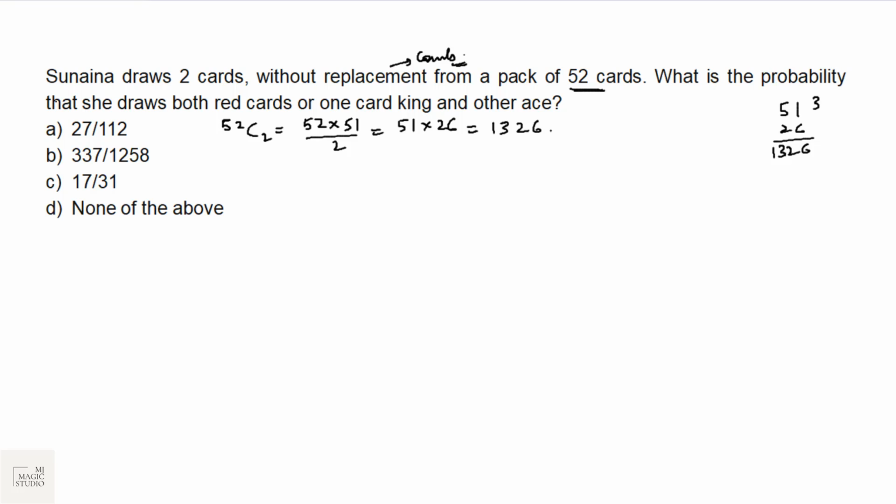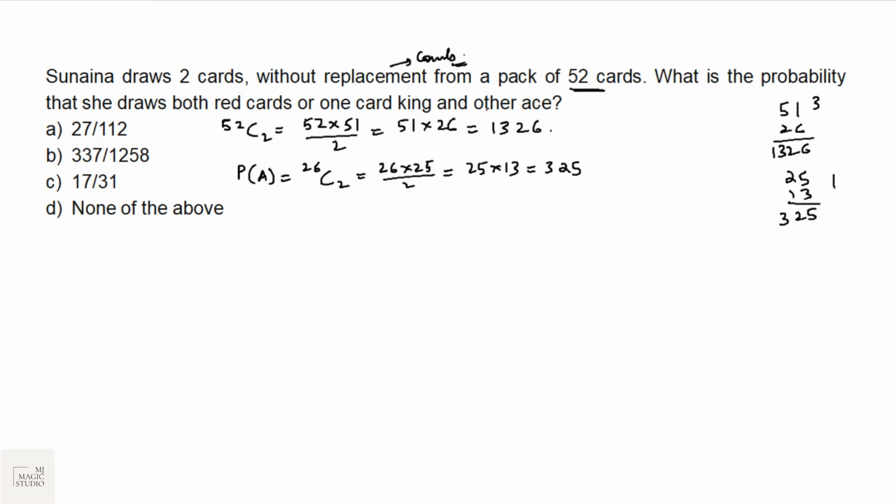What is the probability that she draws both red cards? Let A be drawing both red cards. We have got 26 red cards. So we are just looking for the favorable cases. 26 C2, that is 26 into 25 by 2, n into n minus 1 by 2, that is 25 into 13, and this is 325.